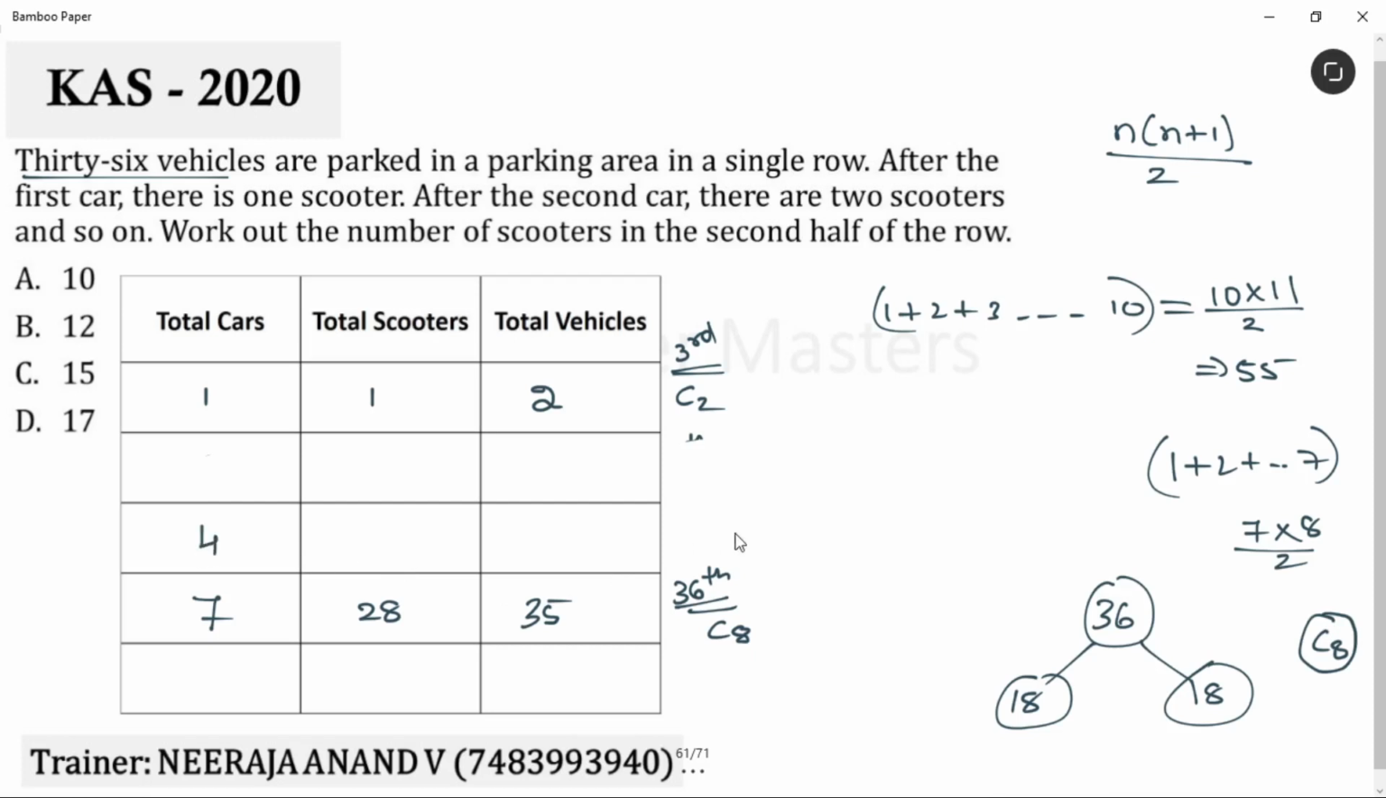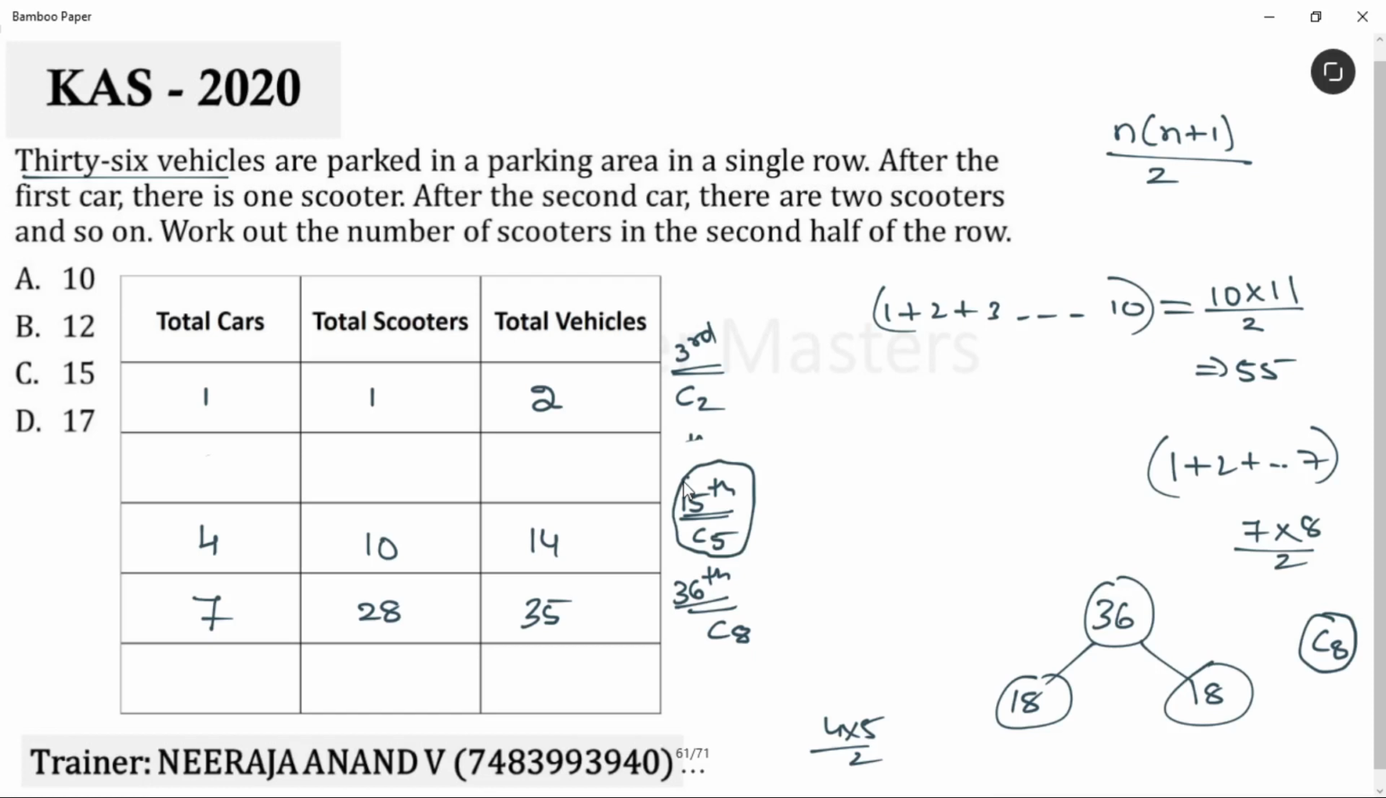Okay, 4 cars in the sense how many scooters? 4 into 5 divided by 2. I'll get 10 scooters. That means 14 vehicles are there. What is the meaning of this? 15th vehicle is car 5. That's it. Where this 15th vehicle comes? Second half or first half? First half, right? First half, that too ending, almost ending. Am I clear? The first half ends at 18th vehicle.